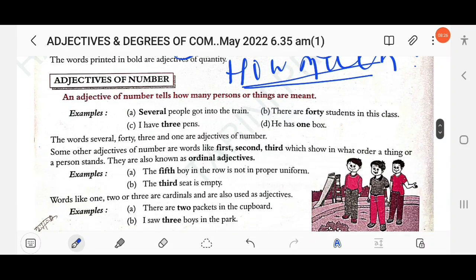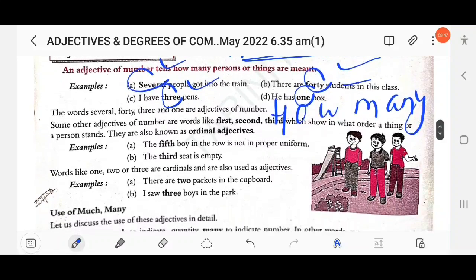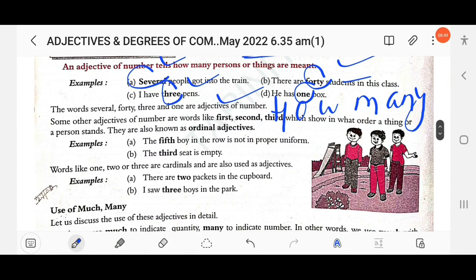The next are adjectives of number. For the number, you need to ask the question how many. So here several people. How many people? Several people. How many students? 40 students. How many pens? 3 pens. How many boxes? 1 box. So here the words several, 40, these are adjectives of number.